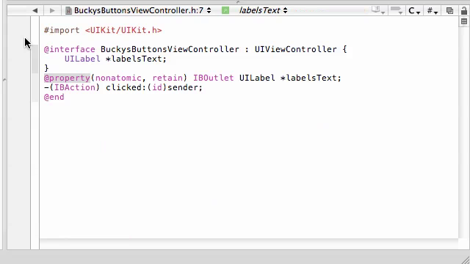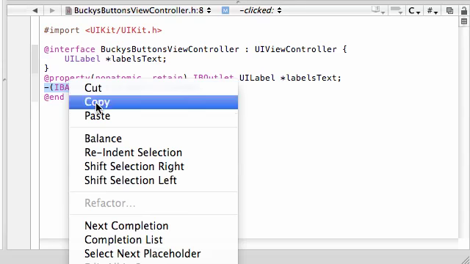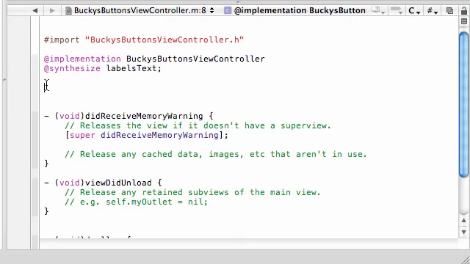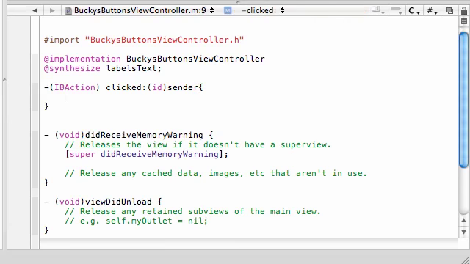We actually need to build this one method right here, and this is called clicked. So go ahead and copy the header and paste that, and now let's add the body. Like I said, this is the method that's going to be called whenever you click the button. If you remember from my last tutorial, what happened when you click the button is it took the title of that button and printed it out in a label at the top of the screen. So let's do that right now.